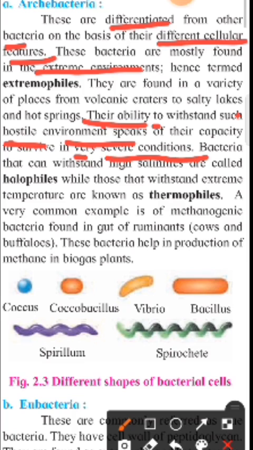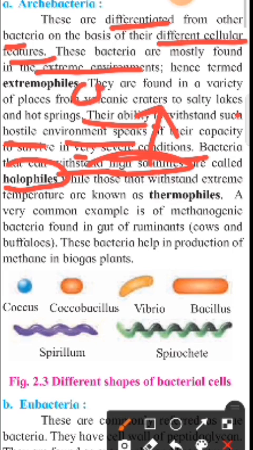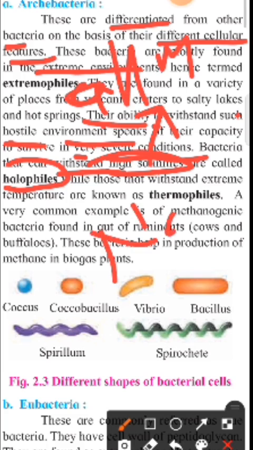Bacteria that can withstand high salinity are called halophiles. High salinity means water which has a high amount of salt, NaCl.